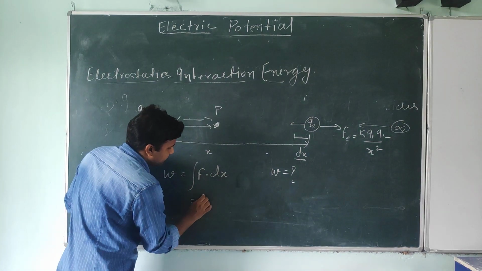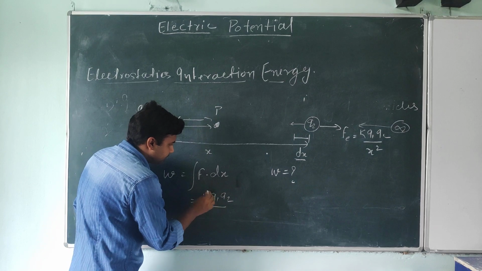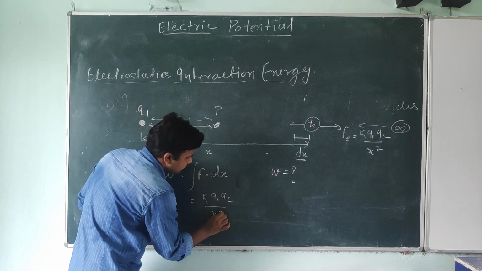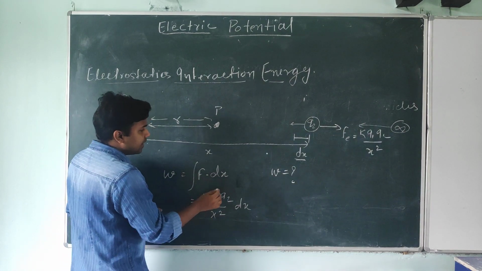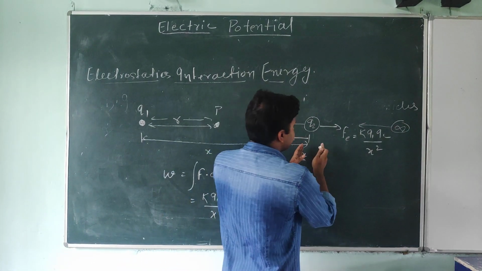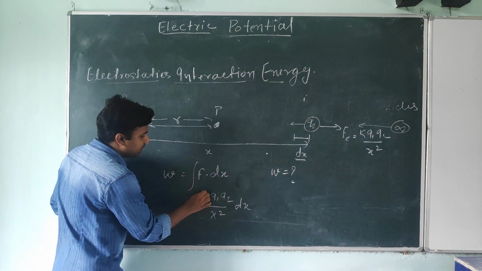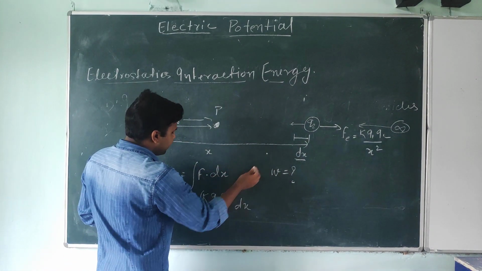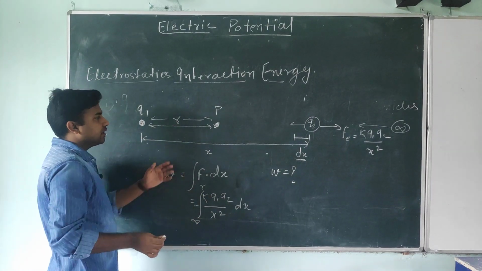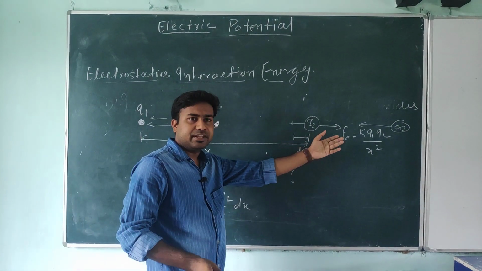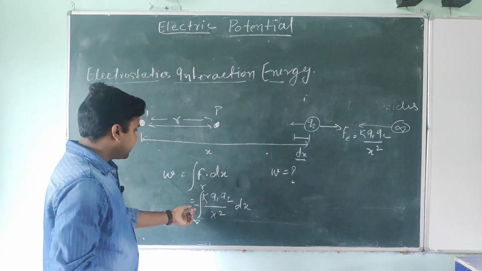F is k q1 q2 divided by x square, into dx. Here you have to put a negative sign, because the force is in the opposite direction to dx. We integrate from infinity to a certain given point r, since we bring the charge from infinity and put it at r distance far.